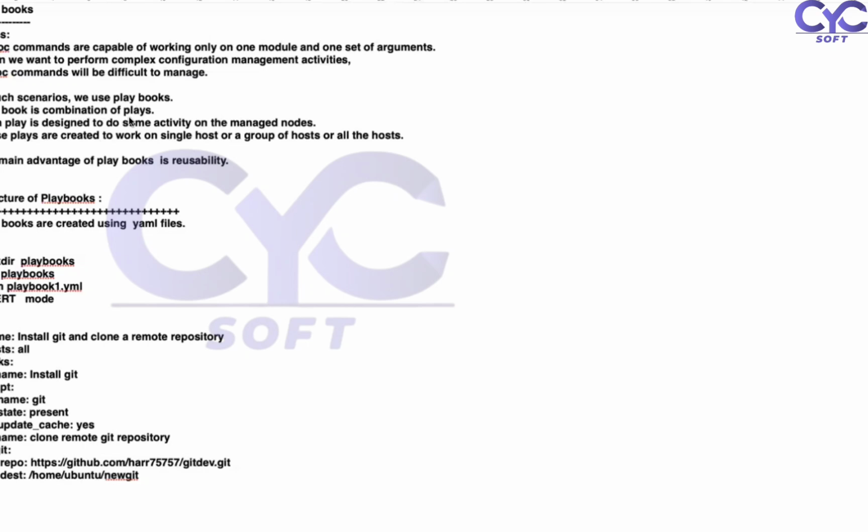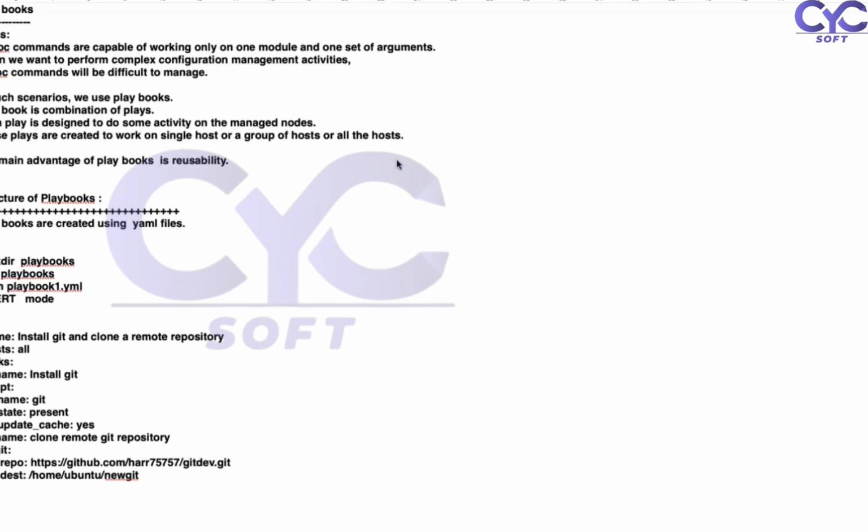Each play can be designed for some activity on managed nodes. These plays can work on a single host, a group of hosts, or all the hosts. So we are working with a combination of plays.